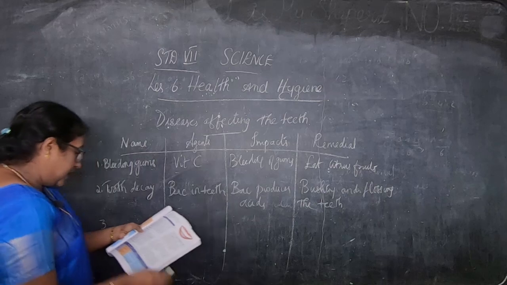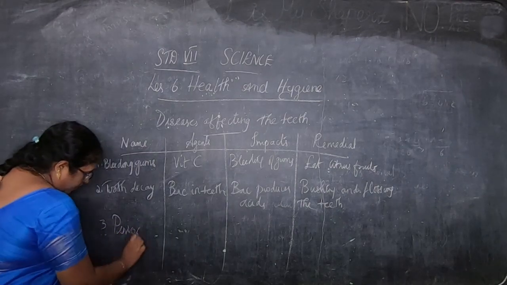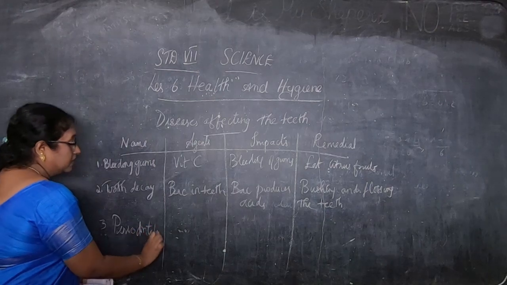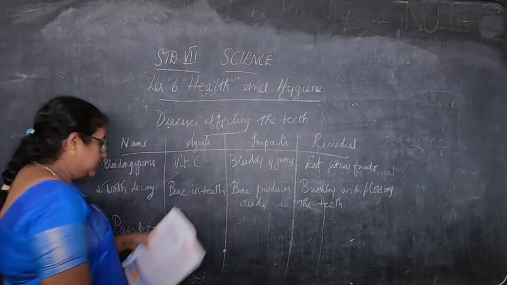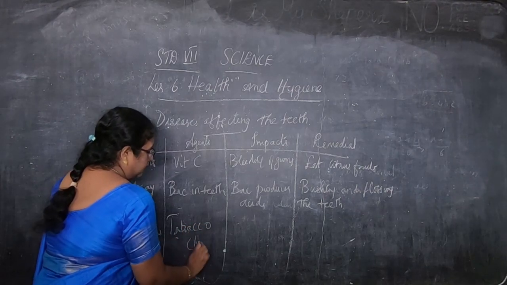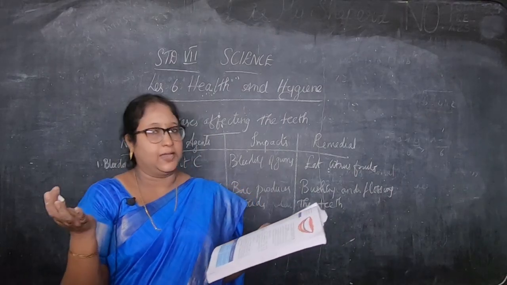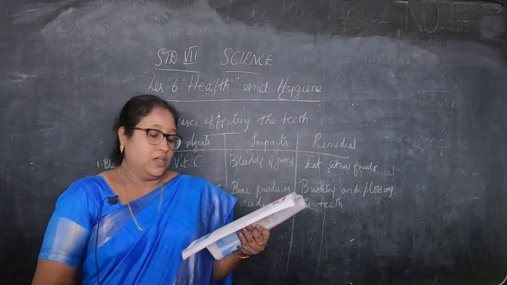And the next point is periodontitis. For this, the cause is tobacco chewing. Tobacco chewing is very severe.